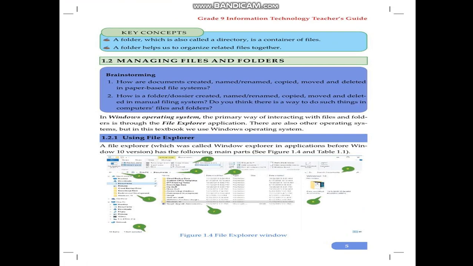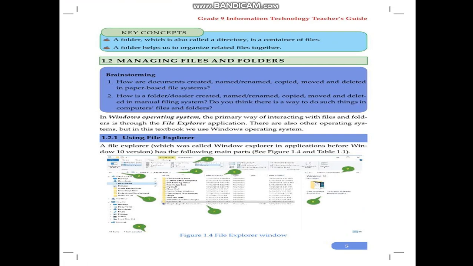Do you think that after the creation of a specific document, it is possible to easily rename, copy or duplicate it? Is it possible to edit in paper-based working systems? The second point, how is a folder created, named, renamed, copied, moved, and deleted in manual filing systems?